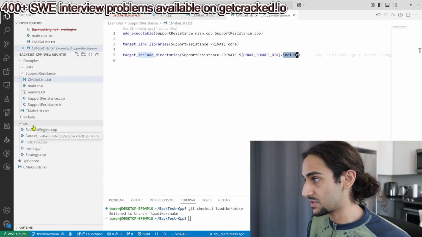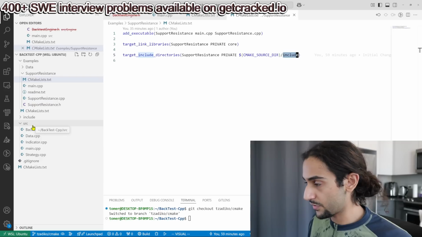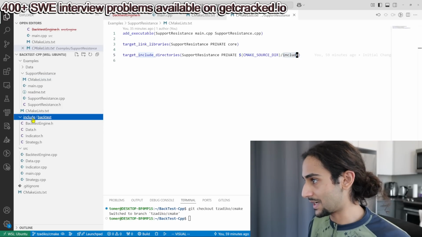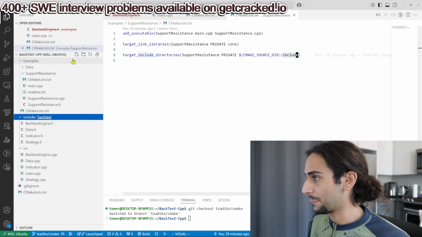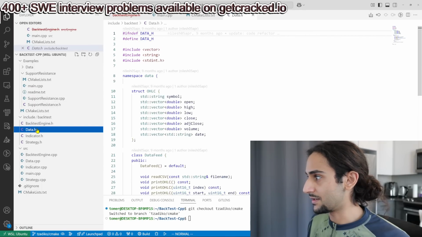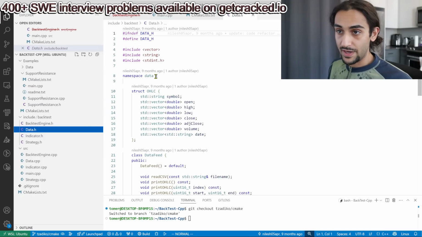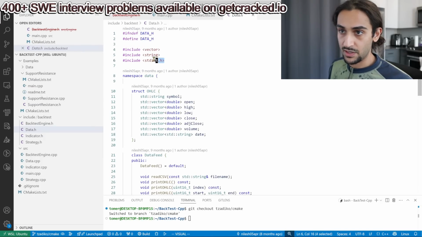Let's take a look at how simple the source folder looks now. There aren't 100 folders here, just one source folder with all the files that we need. Let's take a look at what should be the most basic one, which is data. Let's see, do we want to start with data? Yeah, let's start with data. So I'm going to take a look at data. Okay, data, namespace data, fine. We have our header guards, cool. We have our includes, great.